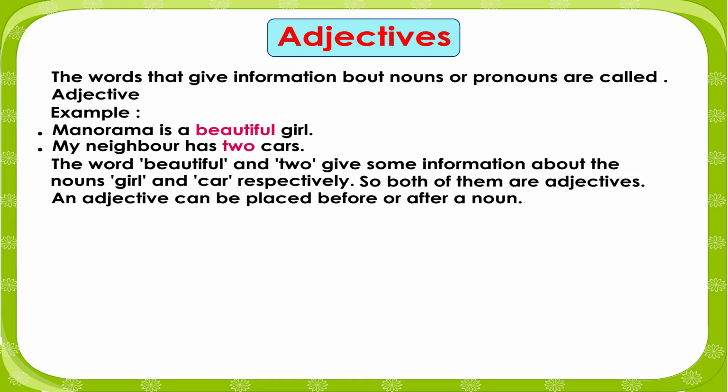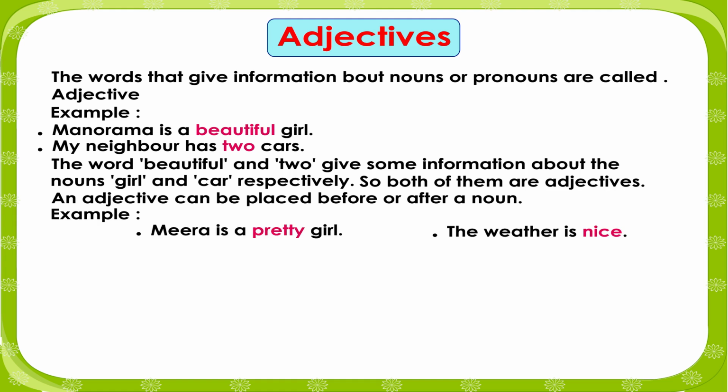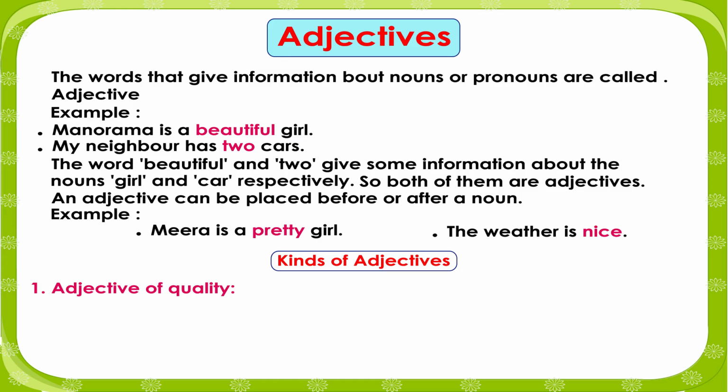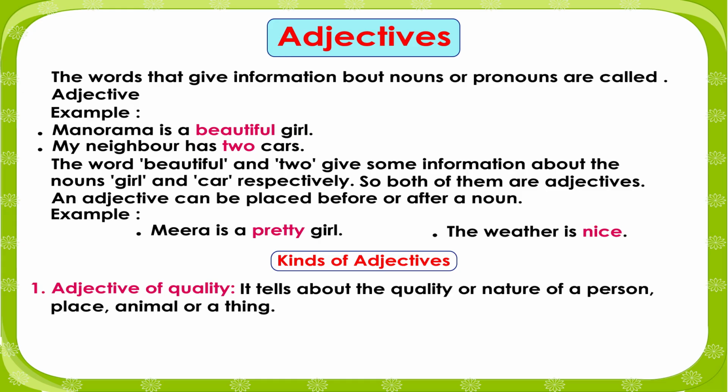An adjective can be placed before or after a noun. Example: Meera is a pretty girl. The weather is nice. Kinds of adjectives. Adjective of quality. It tells about the quality or nature of a person, place, animal, or a thing. It gives the answer to the question, what kind of?